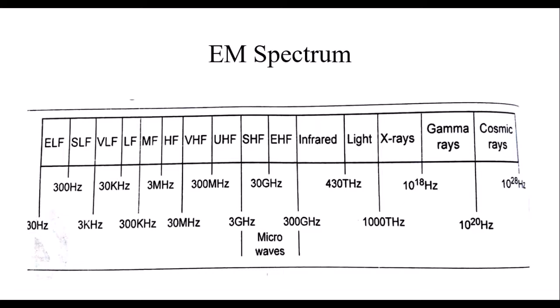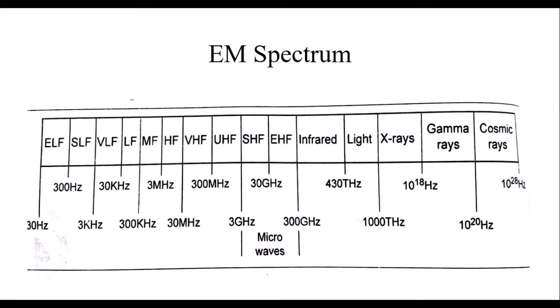Already we know the EM spectrum very well. The spectrum consists of various signal frequencies: ELF, extremely low frequency; SLF, super low frequency; VLF, very low frequency; LF, low frequency; MF, medium frequency; HF, high frequency; VHF, very high frequency; UHF, ultra high frequency; SHF, super high frequency; and EHF, extra high frequency; then infrared, light, X-rays, gamma rays, and cosmic rays. Each of these has different frequency ranges.